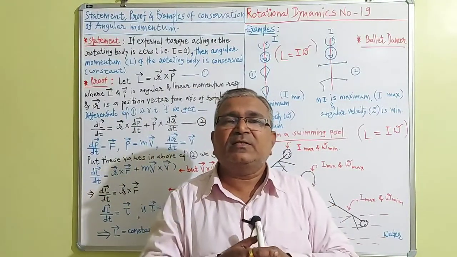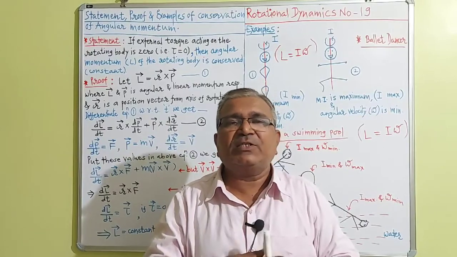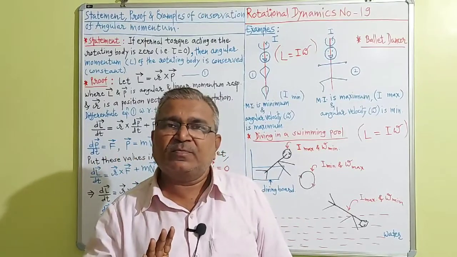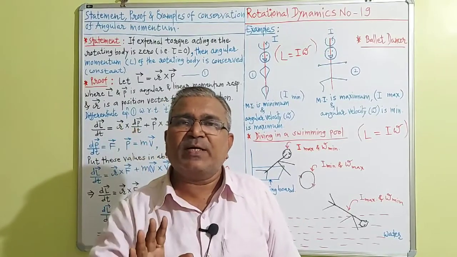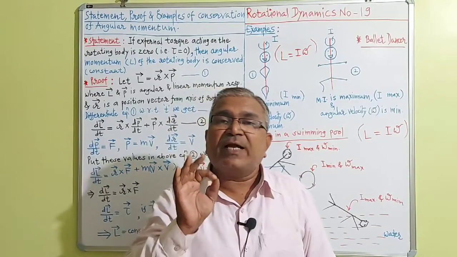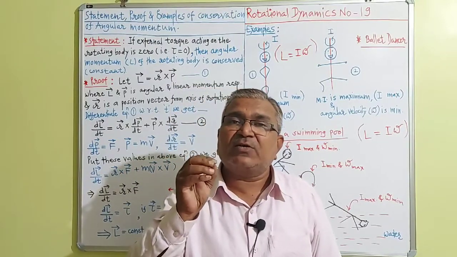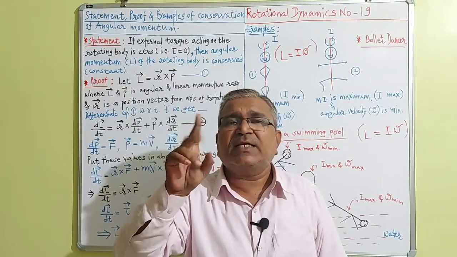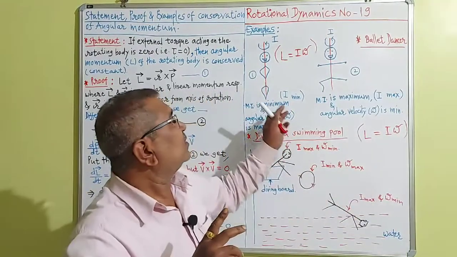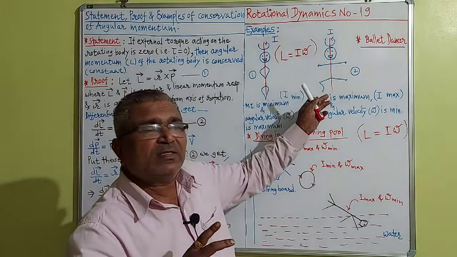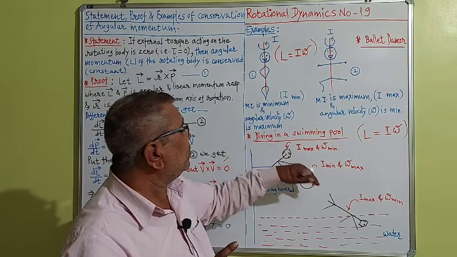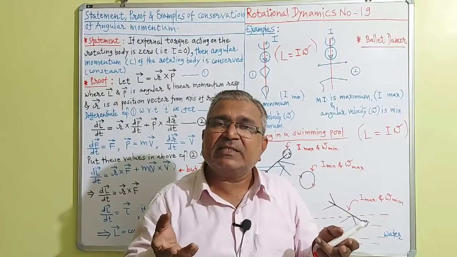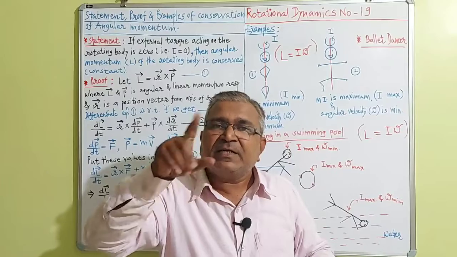So in today's lecture we have finished the statement of conservation of angular momentum, the proof of conservation of angular momentum, how the angular momentum capital L is conserved and remains constant, and I have also explained two examples taking ballet dancers by drawing a simple picture, and a diver who dives into the water from the diving board, how the moment of inertia increases and decreases, and how he or she spins in the air.